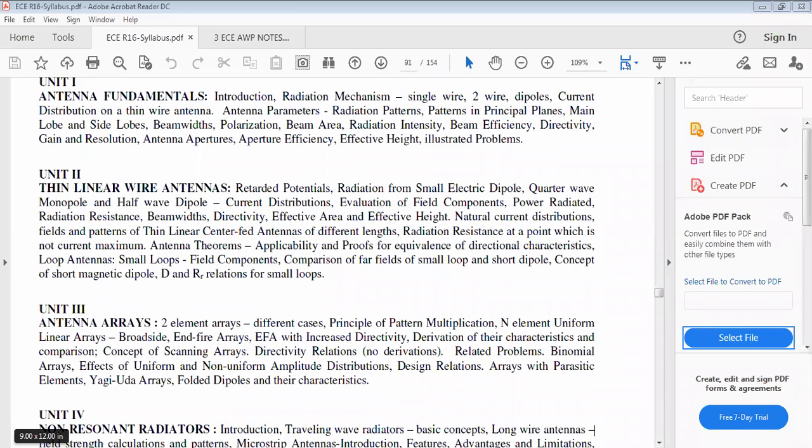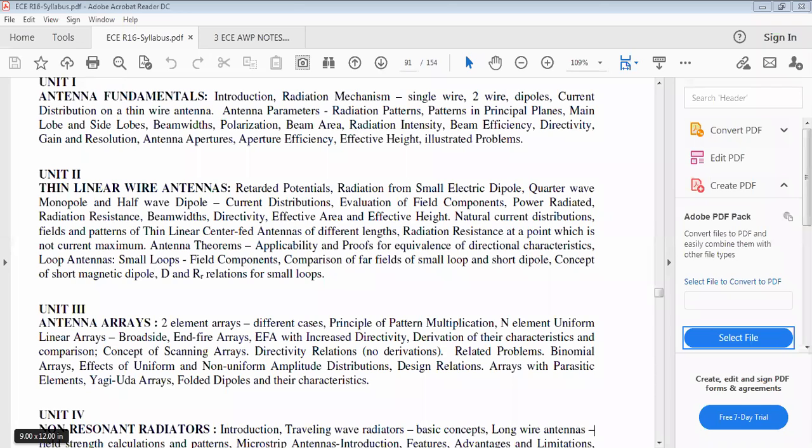But if those antennas have different radiation characteristics and patterns, how is it possible? In that case, in order to estimate the radiation pattern of that antenna array, the principle of pattern multiplication is required.